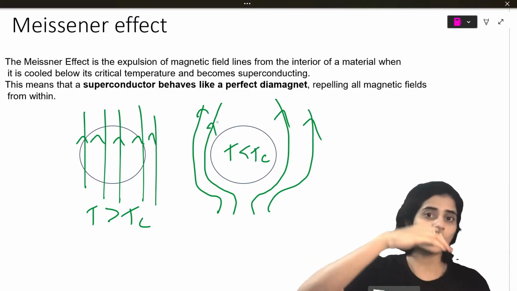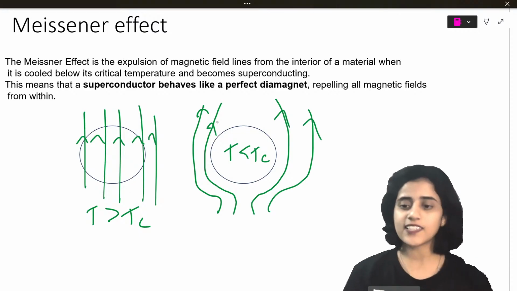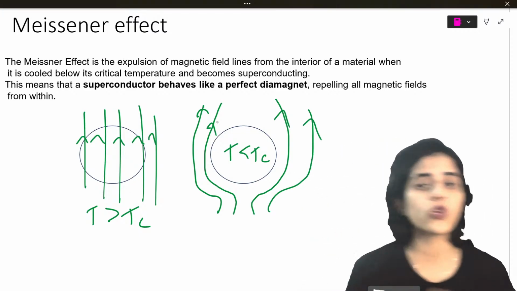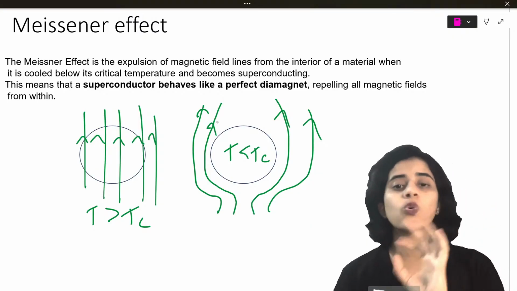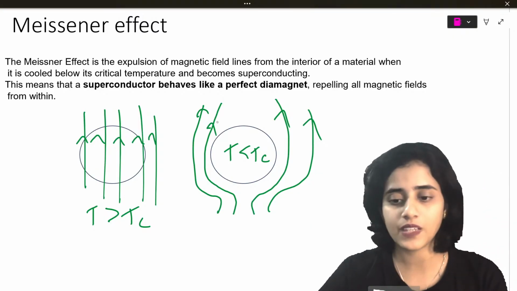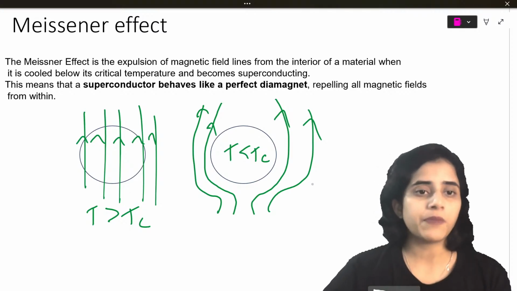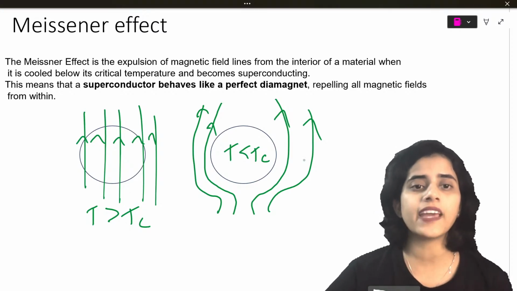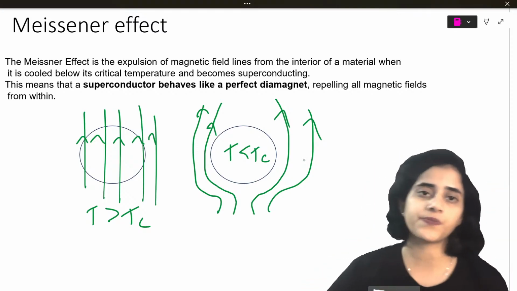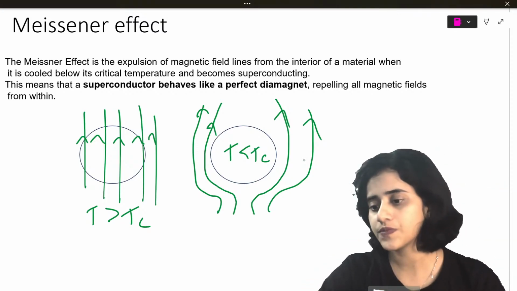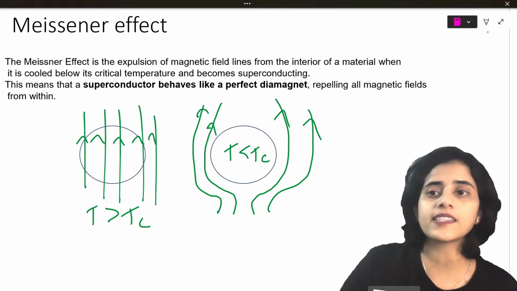It passes like this, so it lifts the object. Actually, superconductivity is really cool. You can go check YouTube videos on superconductivity. You'll be fascinated. It's a very cool phenomenon. It does not allow magnetic field lines to pass through it. That's all. So that effect is called Meissner effect.